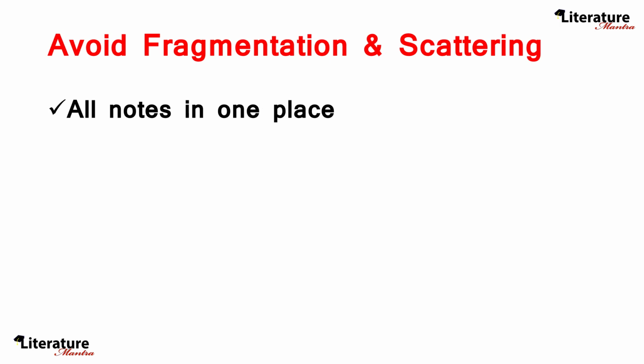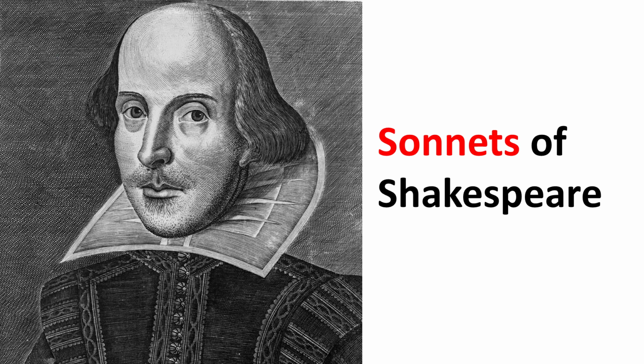Then avoid fragmentation of notes and scattering of notes. All your notes related to one topic, one category should be in one place. So if you are making notes on all the major sonnets of Shakespeare, then make all such notes in one place and arrange it sequentially. Don't make the mistake of noting down 4 or 10 sonnets in one notebook and then the next 10 in another notebook or in a different place. That will be a total mess and blunder. It will become difficult to revise and also to interrelate.